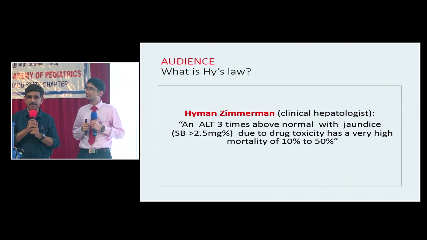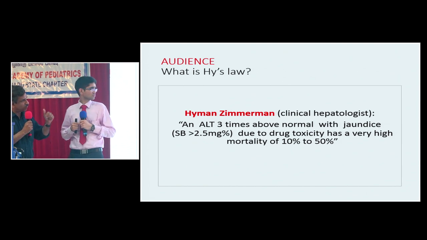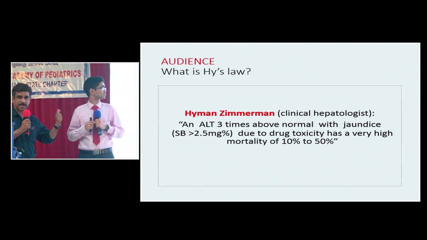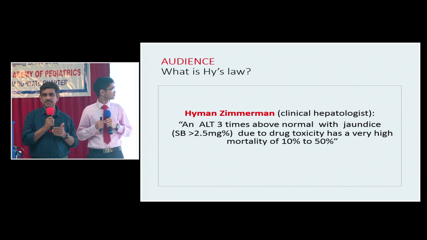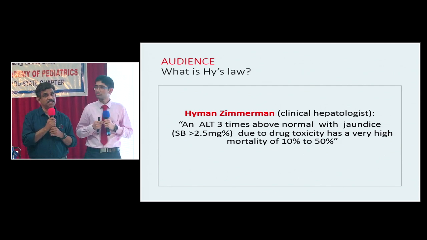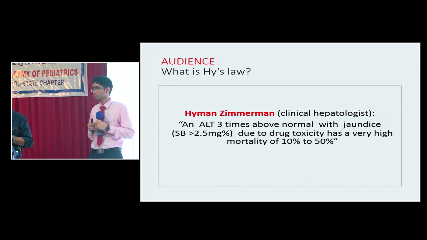So whenever you put a patient on ATT or a hepatotoxic drug, including anti-epileptics, always monitor the transaminases and serum bilirubin. If the patient develops visible jaundice, the mortality is going to be very high and he may even require liver transplantation. This is called the Hy's law after this famous hepatologist.